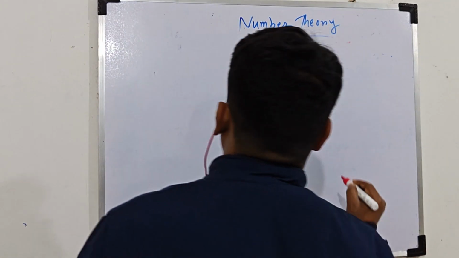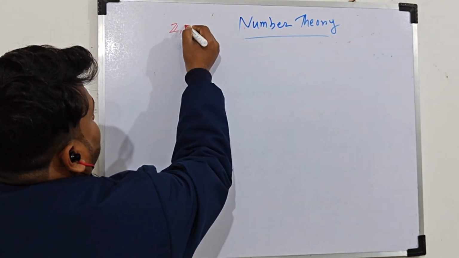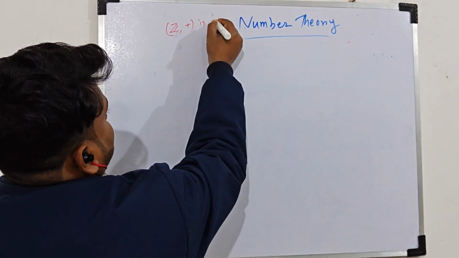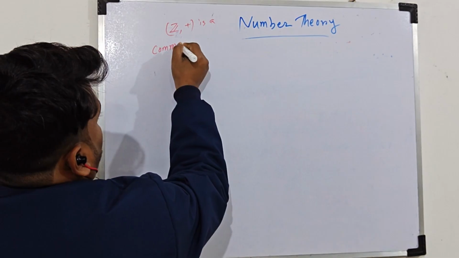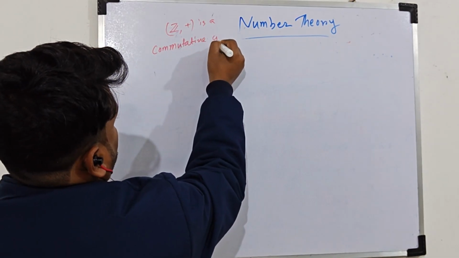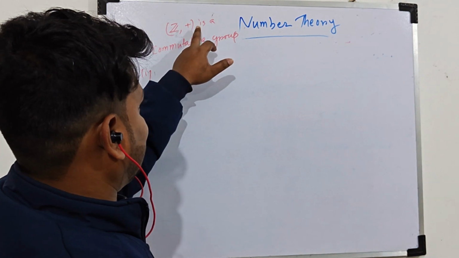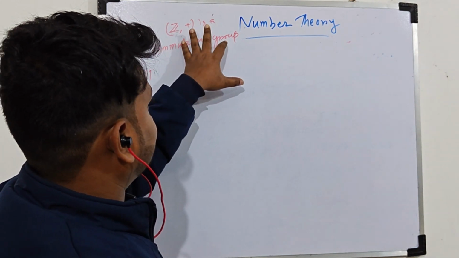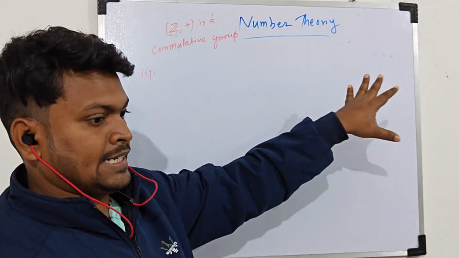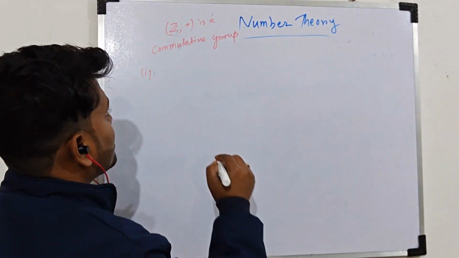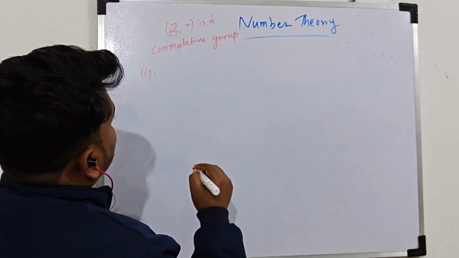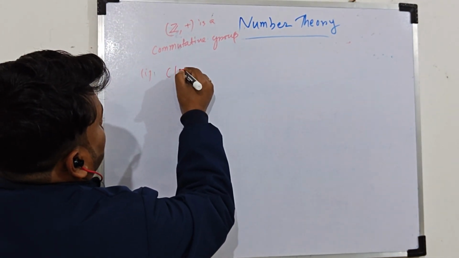Let us discuss that (Z, +) is a commutative group. So to be a group, it should satisfy 4 properties. First one is closure.